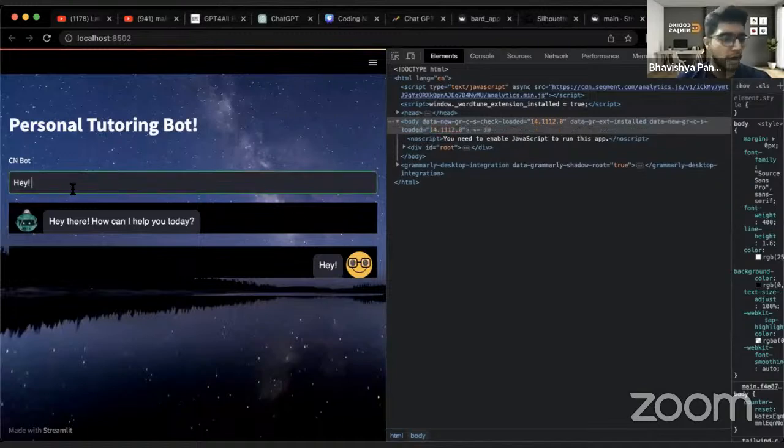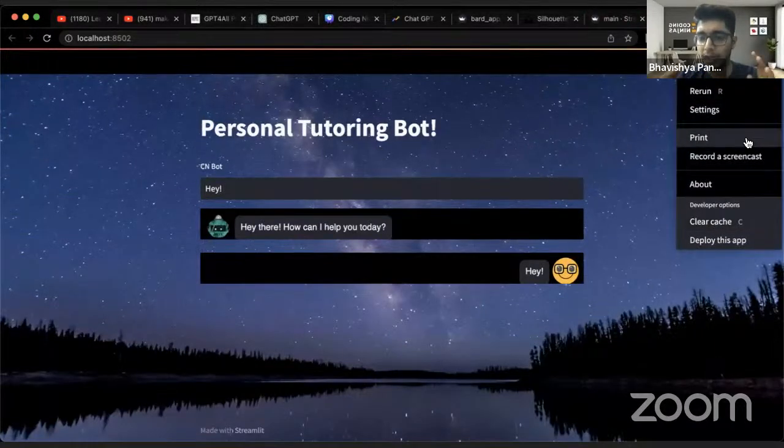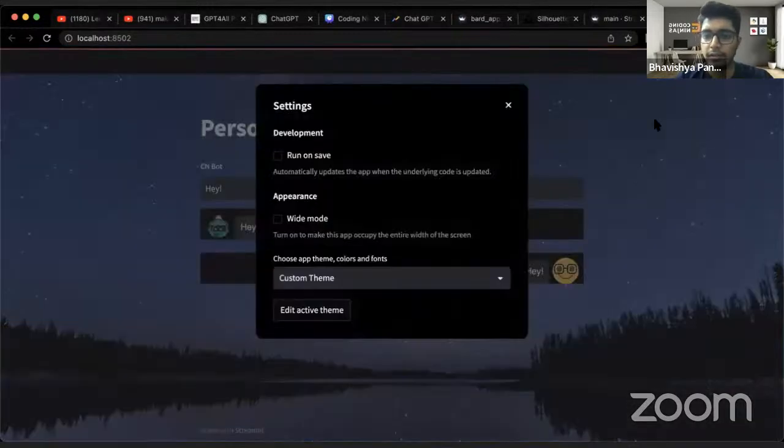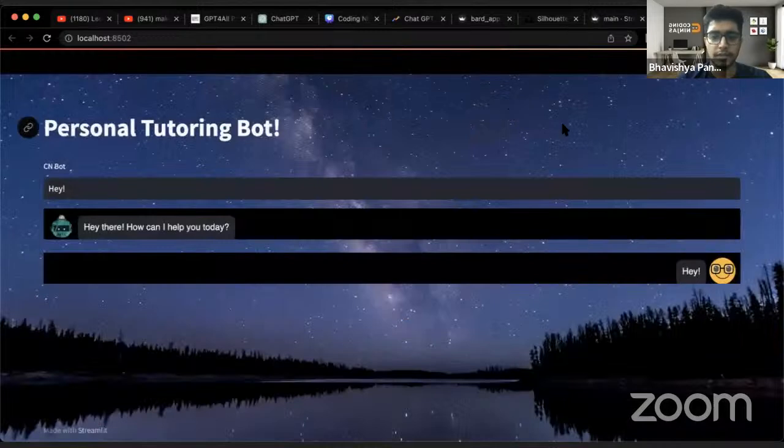If you guys are into it, we can spend more time fixing it in front of you, or if you guys directly want to get into the question and answer round, we can do that as well. I'm looking at the chat window, but I believe you have understood how to build this section and how this thing works. If you want it to go a little wider, it can go into wide mode, and run on save. Then here the whole thing will go wide.